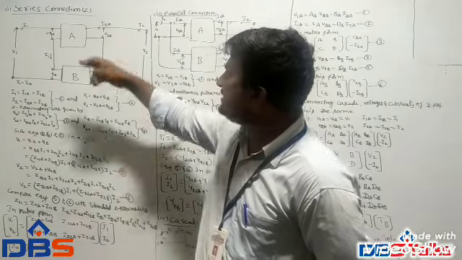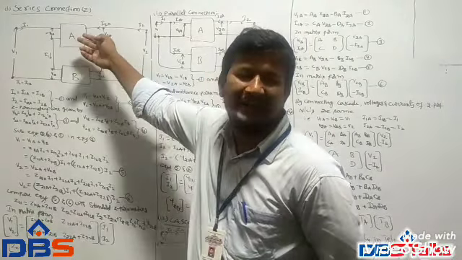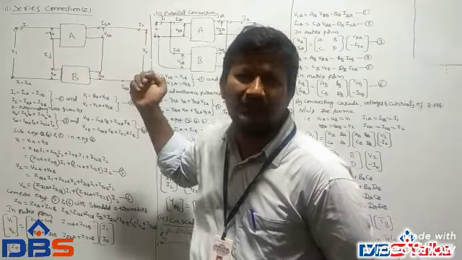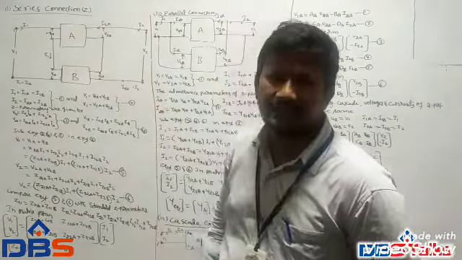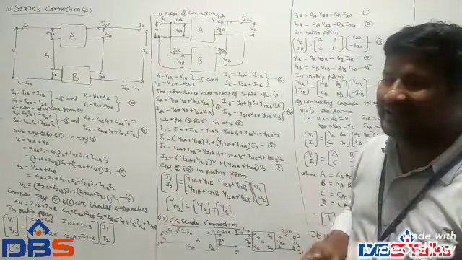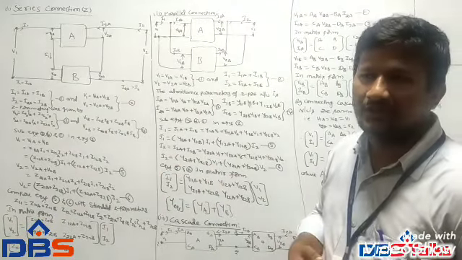To add the individual Z parameters of network A and network B, then we get the complete network for series connection. Coming to the next one, the parallel connection.